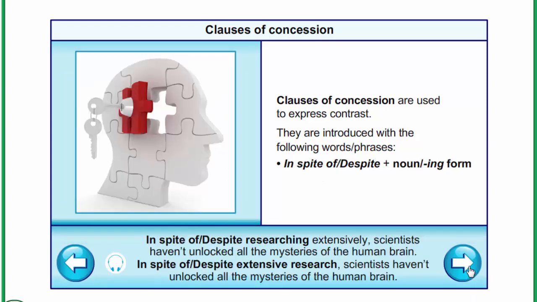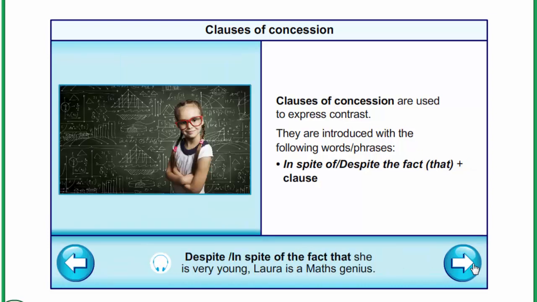In spite of, despite, plus noun with ing form. In spite of researching extensively, scientists haven't unlocked all the mysteries of the human brain. Despite researching extensively, scientists haven't unlocked all the mysteries of the human brain. In spite of, despite the fact that, plus clause. Despite the fact that she is very young, Laura is a maths genius. In spite of the fact that she is very young, Laura is a maths genius.